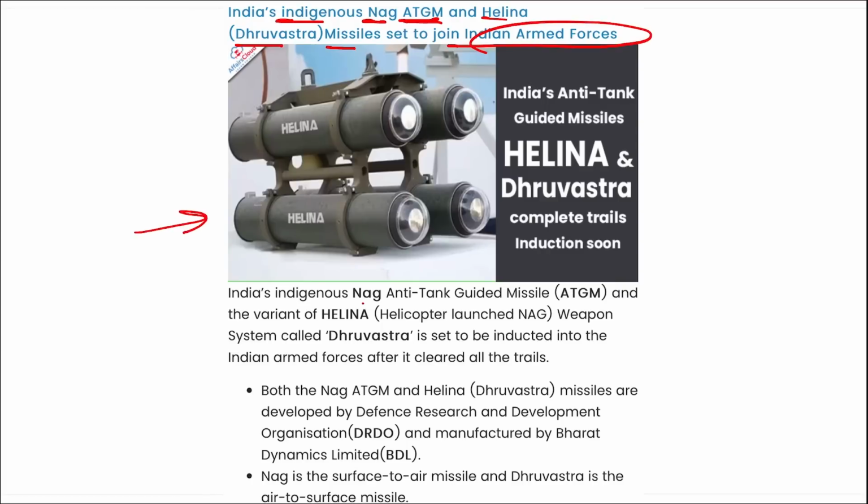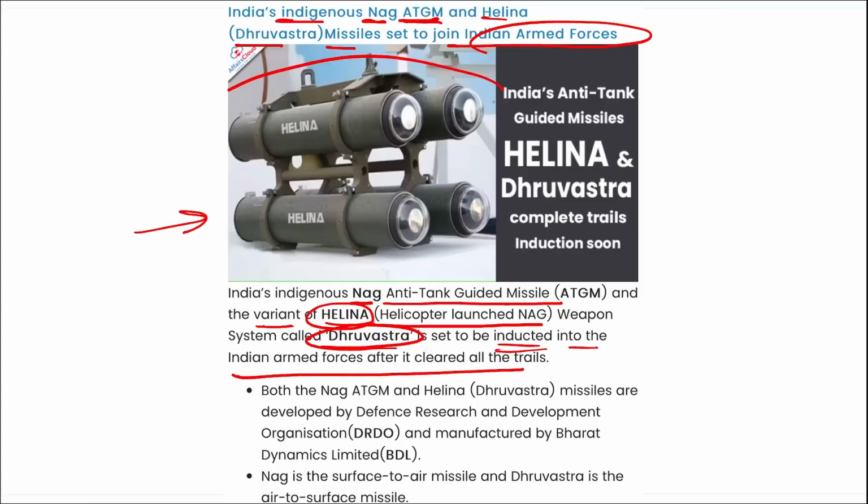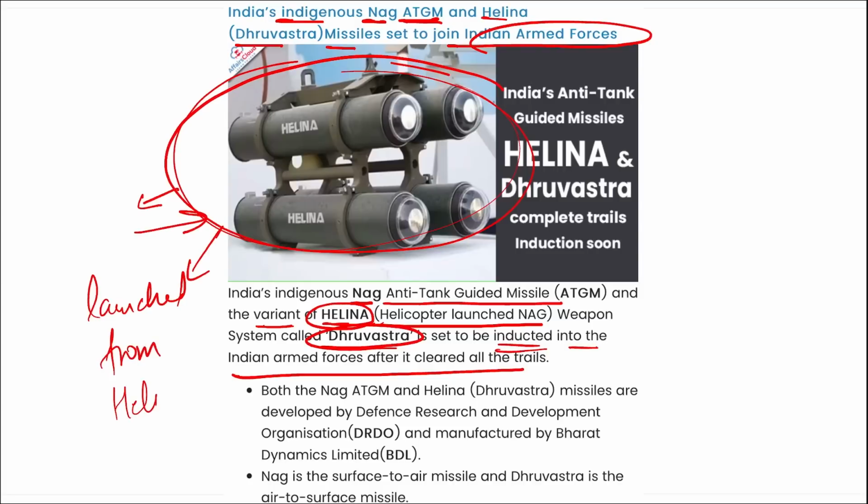Correct? It is a NAG anti-tank guided missile, correct, and a variant of Helina, that is the helicopter launched energy weapon system called Dhruvastra, is said to be inducted into the Indian Armed Forces after it cleared all the trials. Correct. Here you can see this is the missile we are talking about. Correct, and it will be inducted into the Indian Armed Forces. Correct. See this term Helina. What does this mean? That these missiles will be launched from a helicopter only, right? So they will be equipped on a helicopter, right?